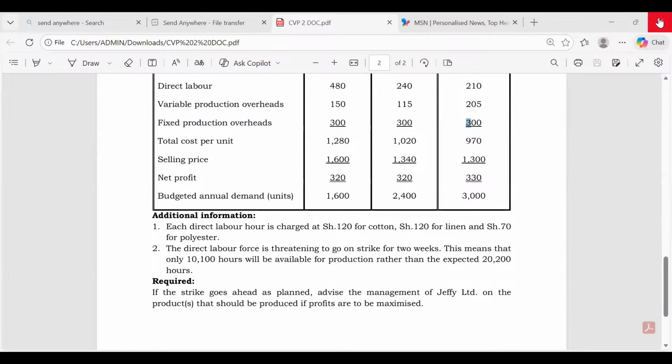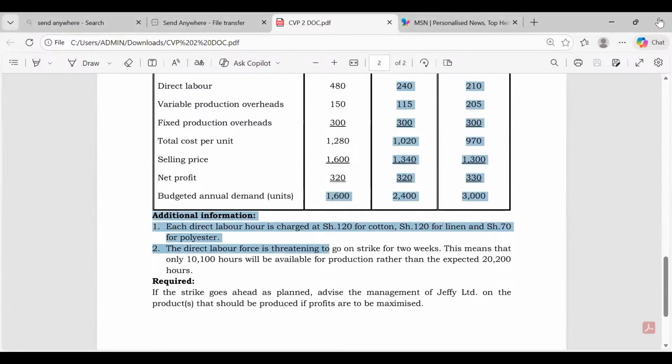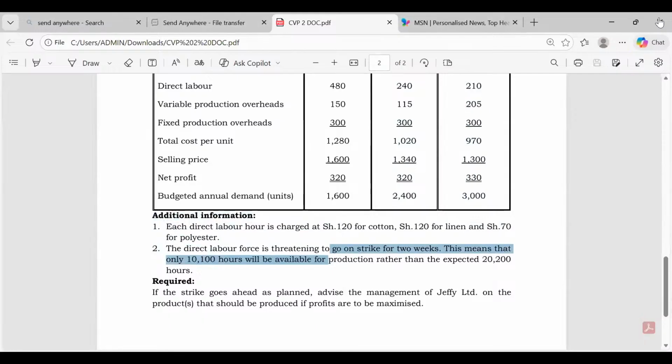Now, ladies and gentlemen, please listen to me very well. When it comes to variable cost, what is variable cost? Variable cost is not the same as variable production overhead. That's why this gentleman is confused here. He's saying that variable cost should be 150. No. Variable cost is any direct expenditure.